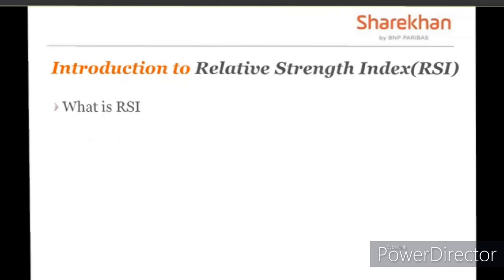Now, one thing, let me be very clear. Even though in today's session we are seeing how can we use RSI on a 15 minutes chart in order to identify an intraday trade, does not mean RSI can only work on a 15 minutes chart. No. You can use RSI on an hourly chart, daily chart, etc. as well.